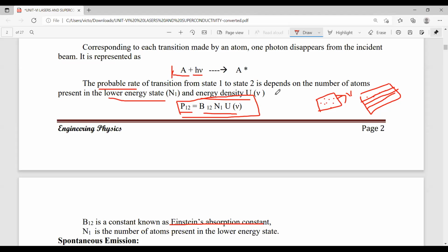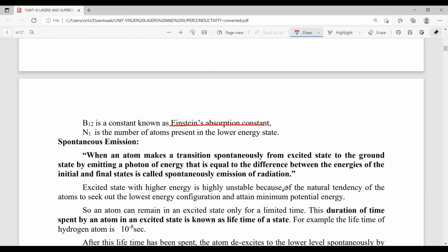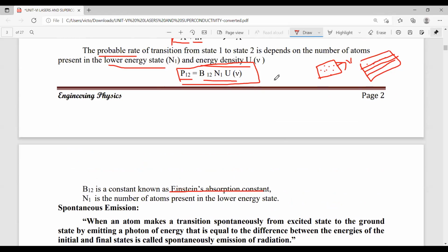That is the meaning of energy density, indicated by the letter U nu. Right, so this is the final expression for stimulated absorption: P12 equals B12 N1 U nu.